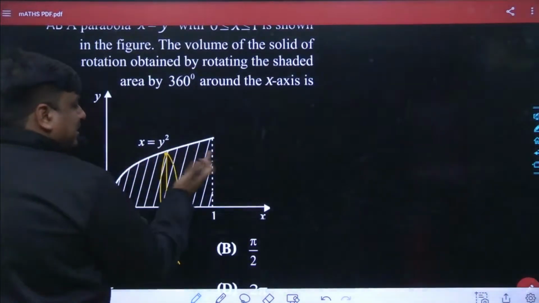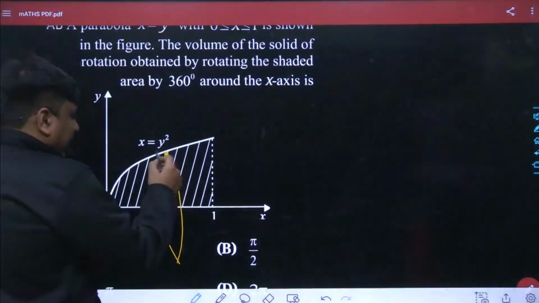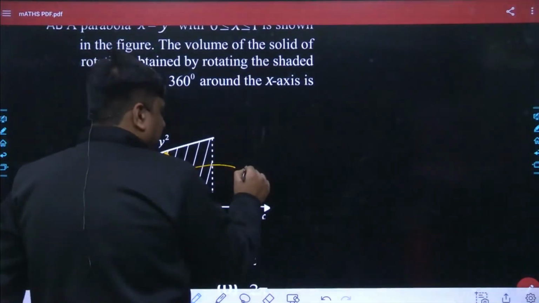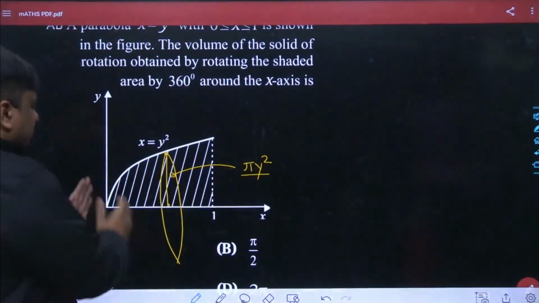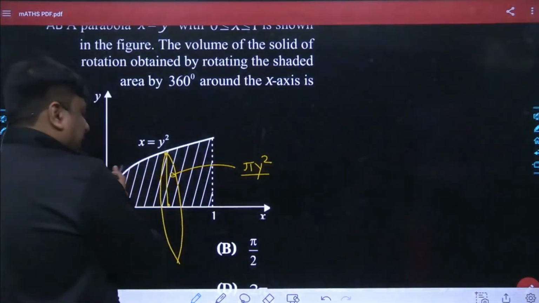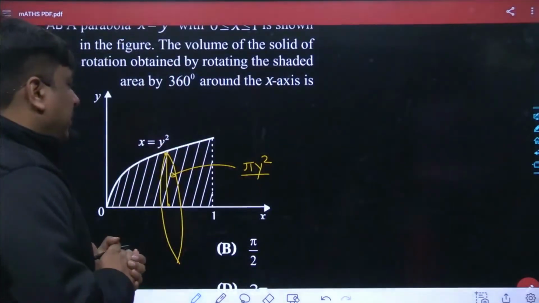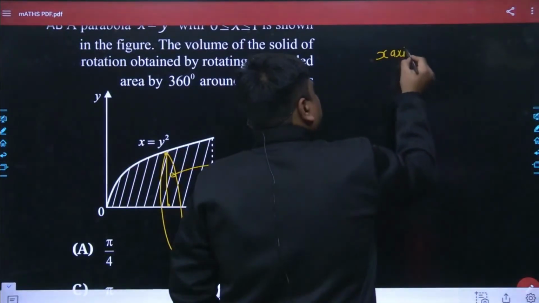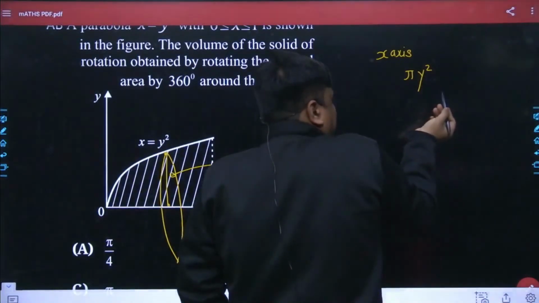As you go towards the right hand side, the value of y or the radius is been keep on increasing. So if I talk about the area which is been considered by this circle, it is going to be pi r square, where the r is been simply y. And once we take all of the area which has been considered by this circle from lower limit to upper limit, definitely we will get the answer as well. Yes. So keep in mind, whenever the rotation has taken place with respect to the x-axis, the formula has been simply equals to pi y square, where the y is supposed to be the function of x.